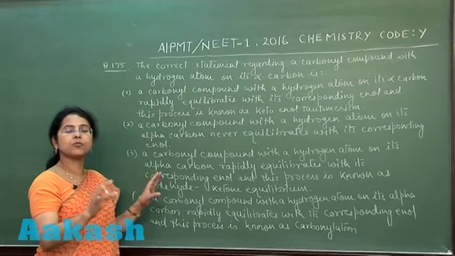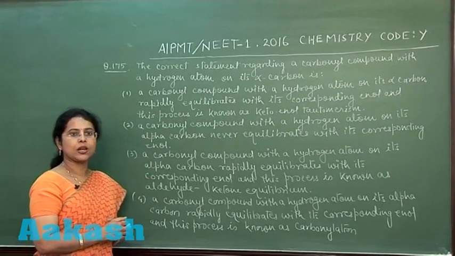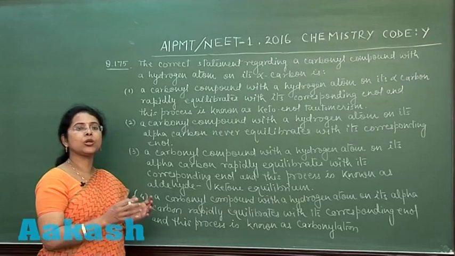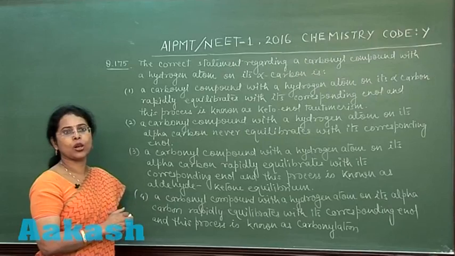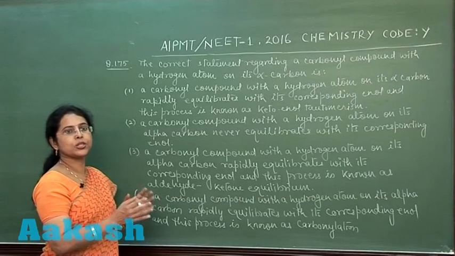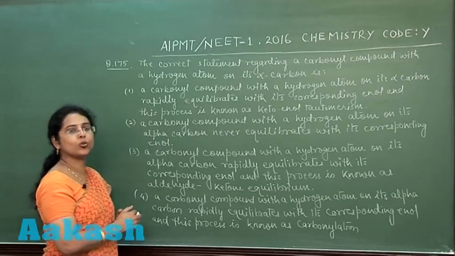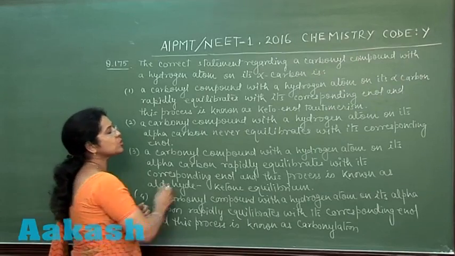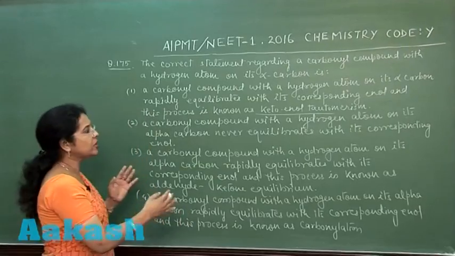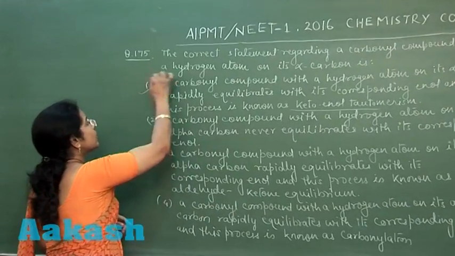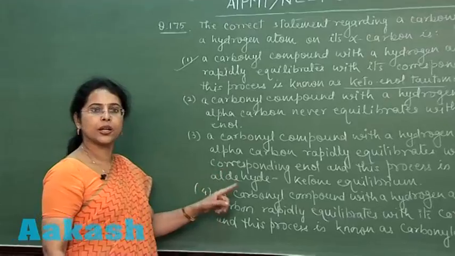That statement is absolutely fine. Alpha hydrogen atom can be lost as a proton and then it is converted into enol and these two substances exist in dynamic equilibrium with each other. Process is known as keto-enol tautomerism. So, in the given four options, the first option is absolutely correct.